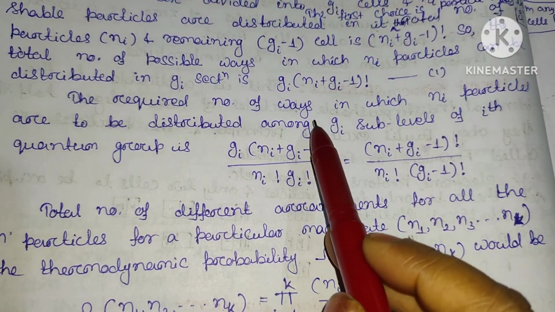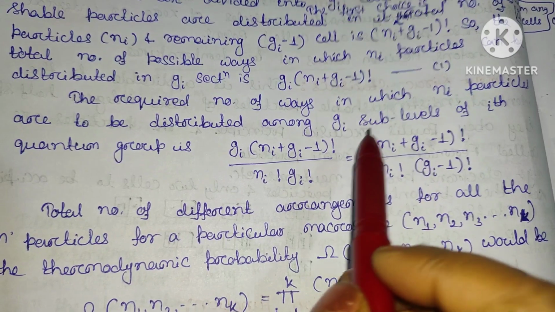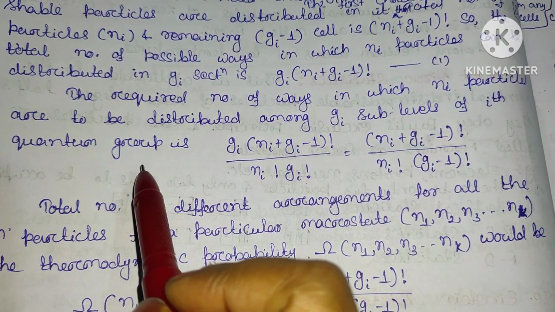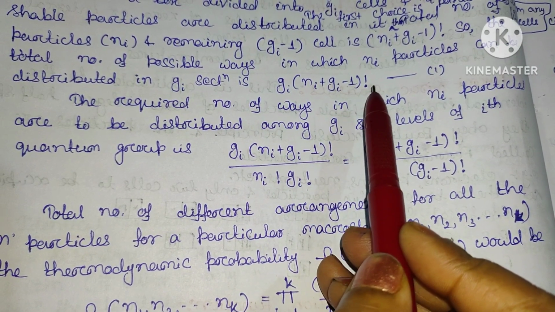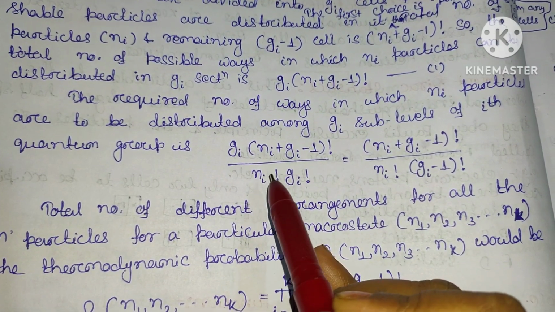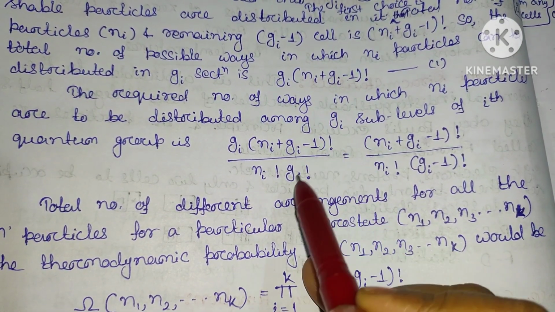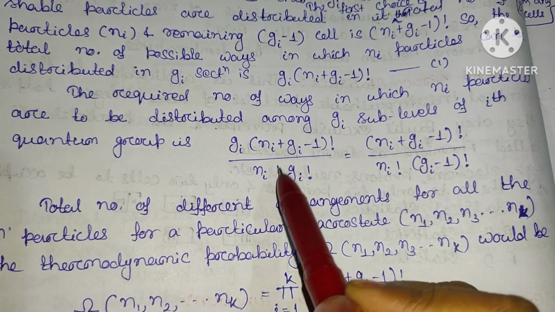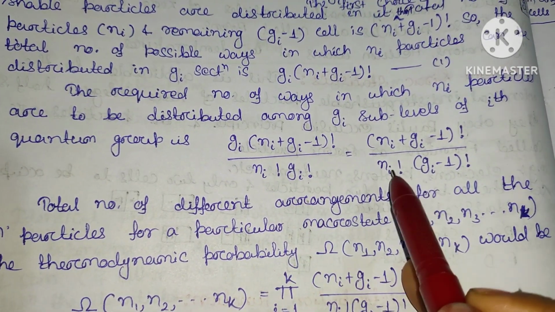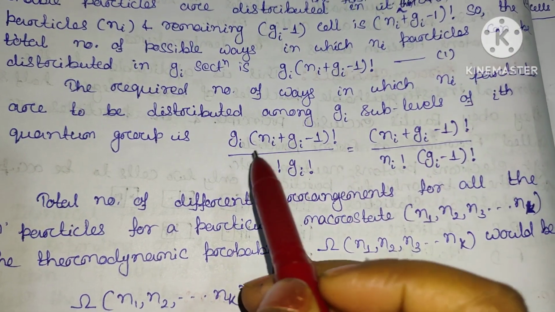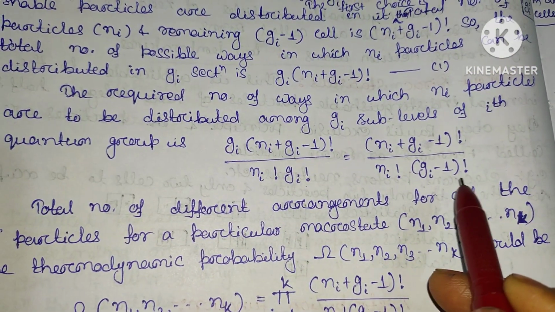The required number of ways in which the Ni particles are to be distributed among the Gi sublevels of the ith quantum group will be Gi into (Ni plus Gi minus 1) factorial, divided by Ni factorial for the particles, into Gi factorial for the sublevels, the degeneracy or total number of divisions of the cell. That equals (Ni plus Gi minus 1) factorial divided by Ni factorial into (Gi minus 1) factorial, because Gi divided by Gi factorial gives (Gi minus 1) factorial.